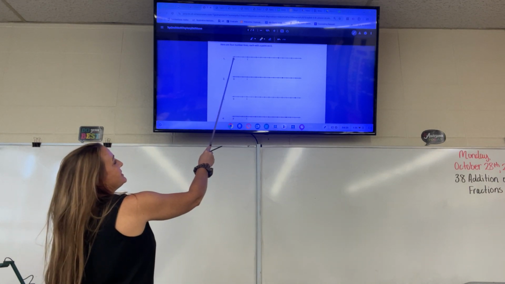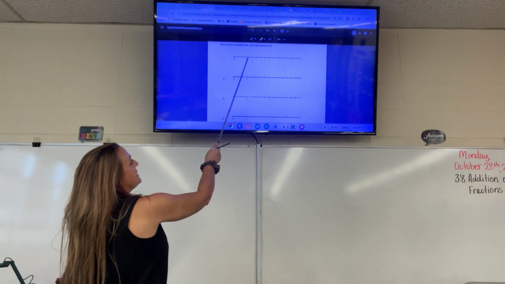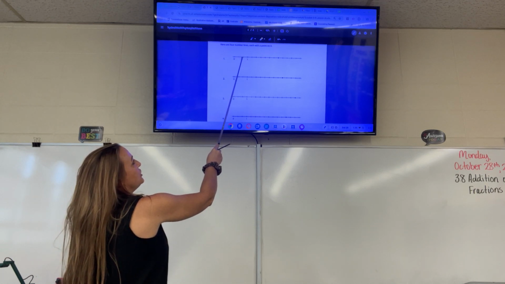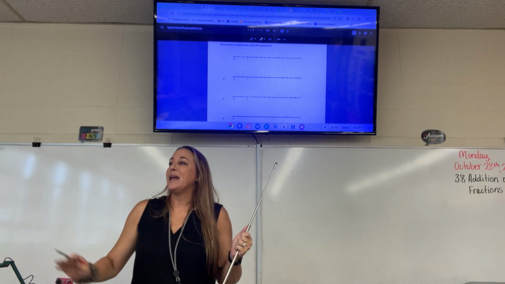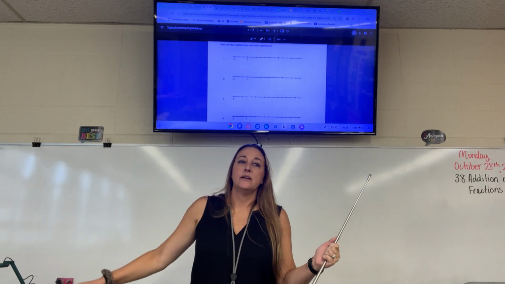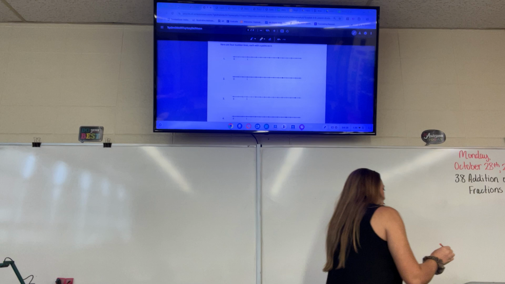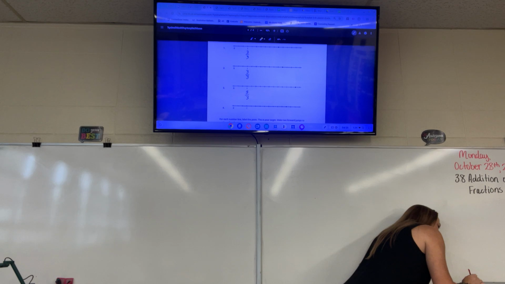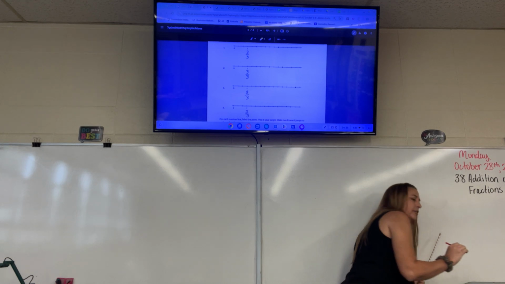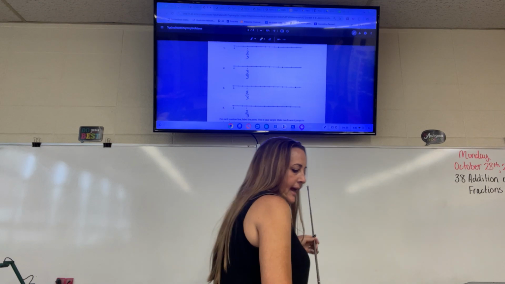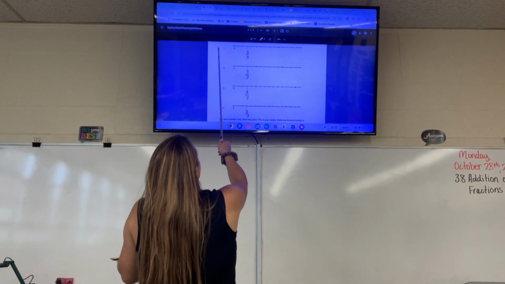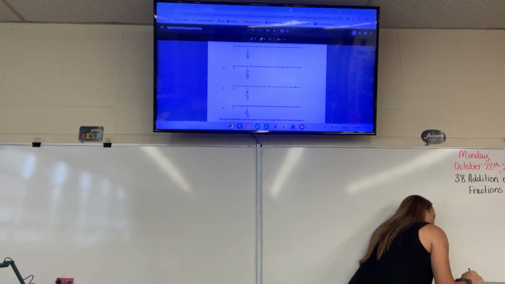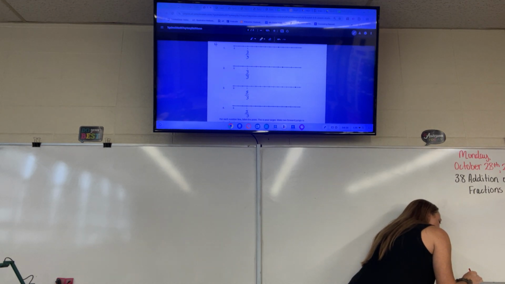So Evan, if we start at 0, look how many sections are between 0 and 1 whole. 1, 2, 3. So what's our denominator going to be on all of these problems? 3. Okay? So I'm going to write 3/3 right here, 3/3 right here, and 3/3 right here, and 3/3 right here, just to have another starting point for counting.